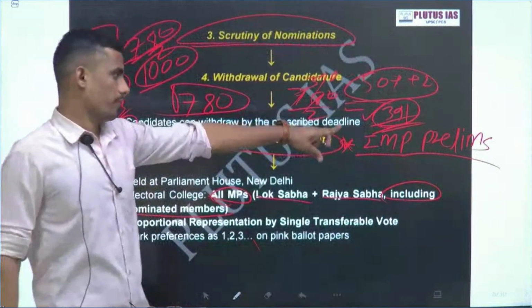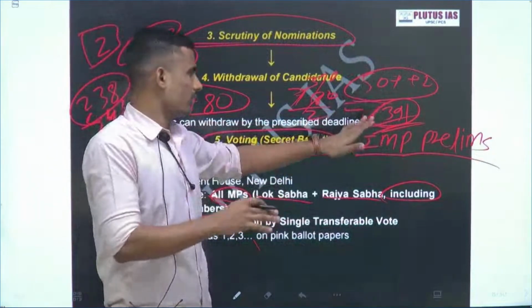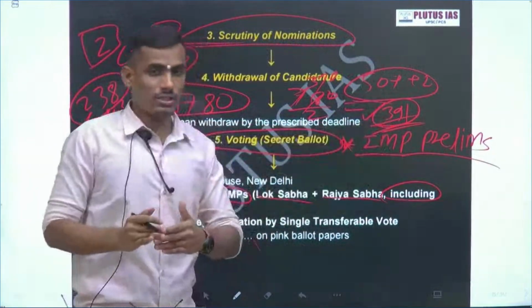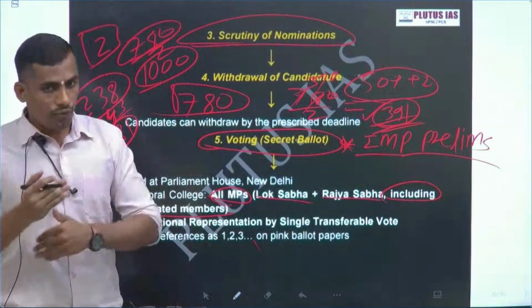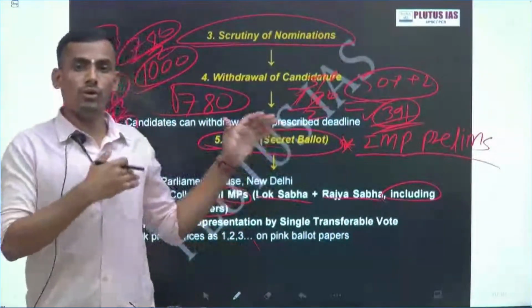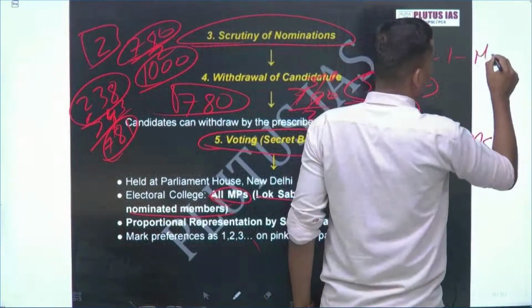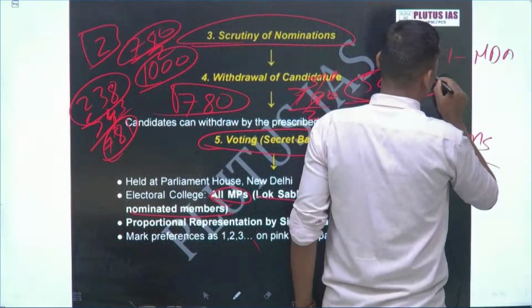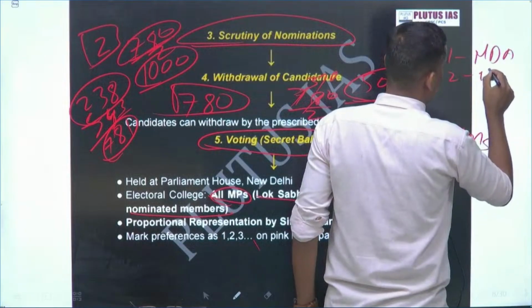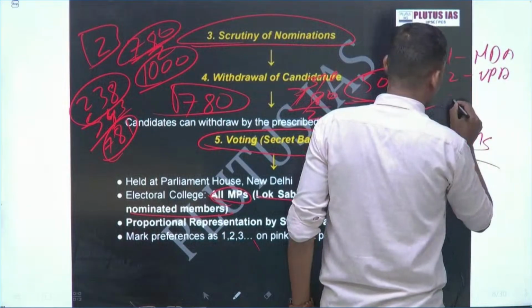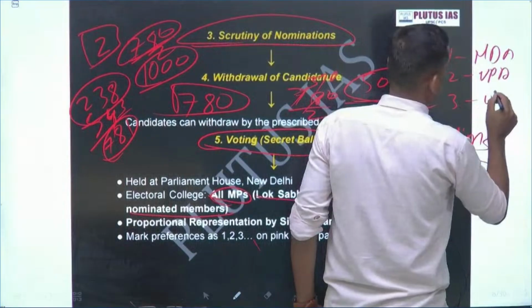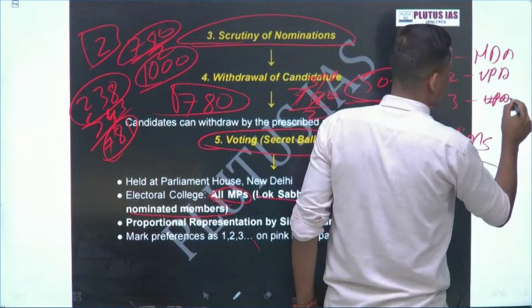This is just a broad figure, but the idea is that you should get 50%. In the first round, you mention the first preference for the NDA candidate, then the second preference for the UPA, then third you can mention the UPA, NDA or any third candidate.